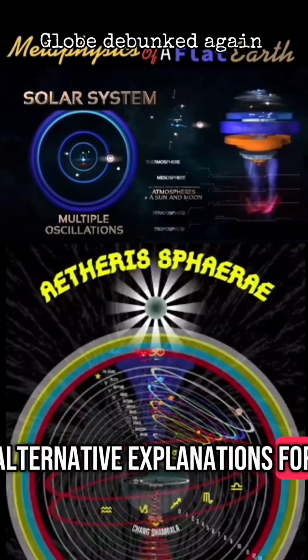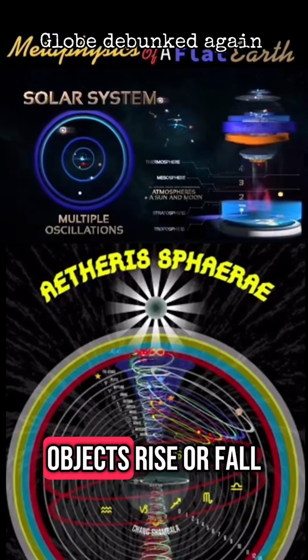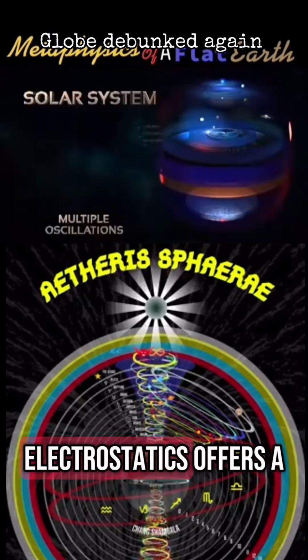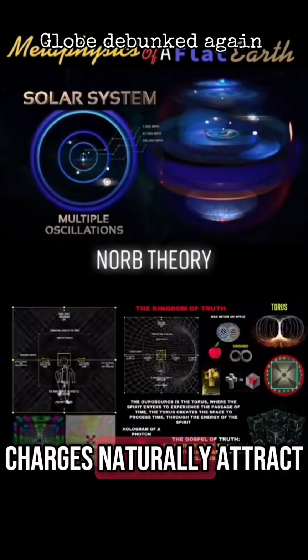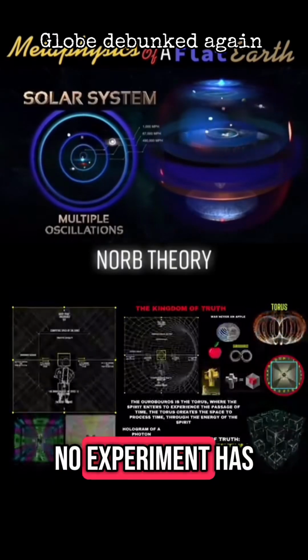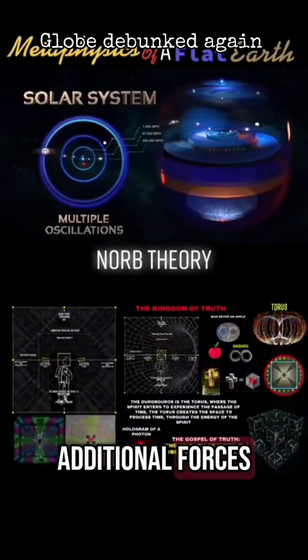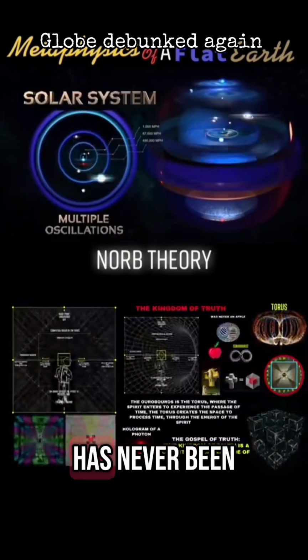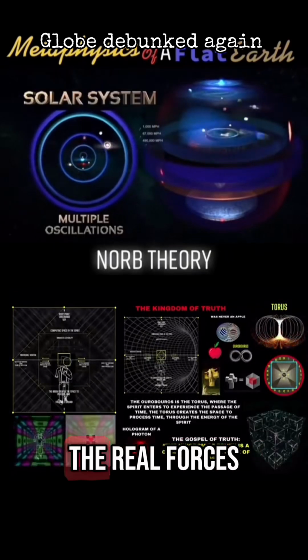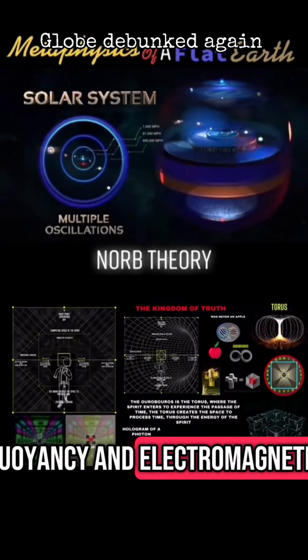Alternative explanations for gravity, density and buoyancy, naturally explain why objects rise or fall. Electrostatics offers a more logical force. Objects with different charges naturally attract or repel. No experiment has ever shown mass attracting mass without additional forces, such as magnetism or electrostatics, at play. Gravity has never been empirically proven. The real forces at work appear to be density, buoyancy, and electromagnetic charge.